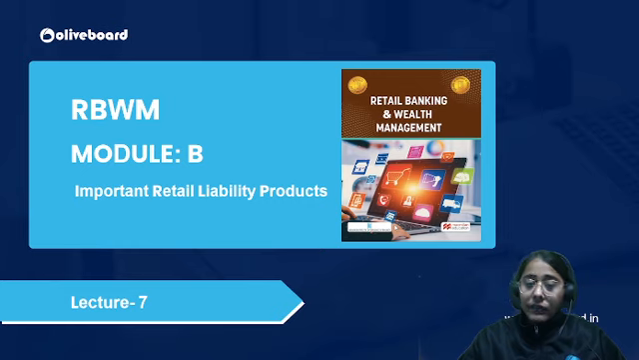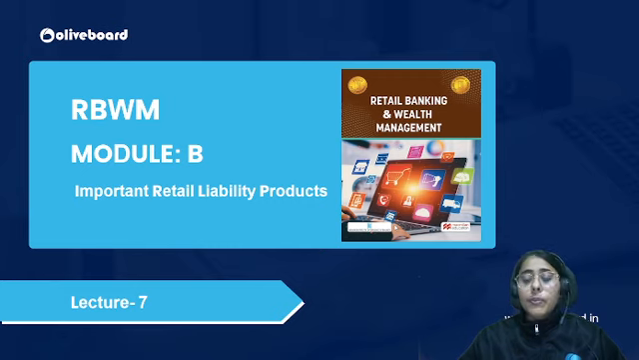We have already covered the other important topics. Today we'll be discussing the important retail liability products. So we have the demand deposits, term deposits. Under the demand deposits we have the savings account and the current account. Then under the fixed deposits, what are the different provisions of the fixed deposit? We have also the two-in-one account, recurring deposit.